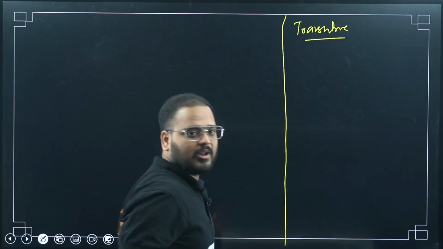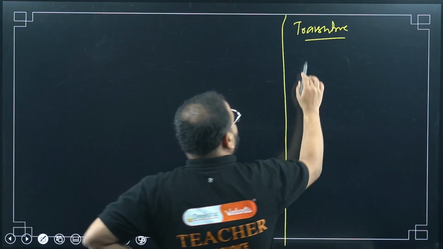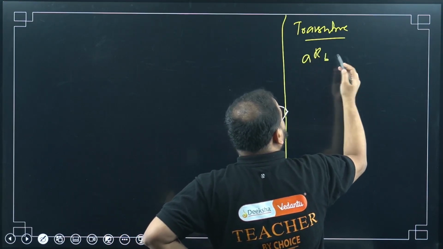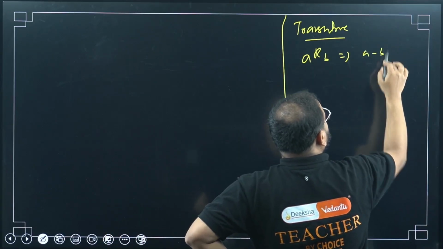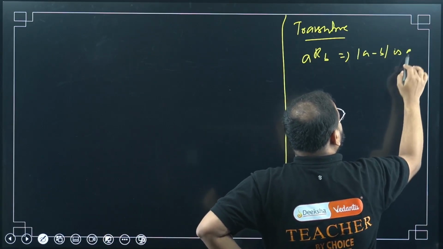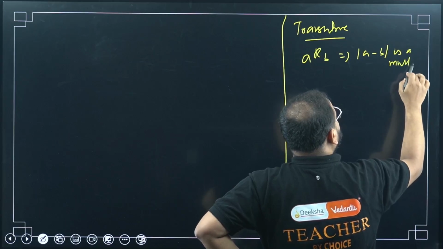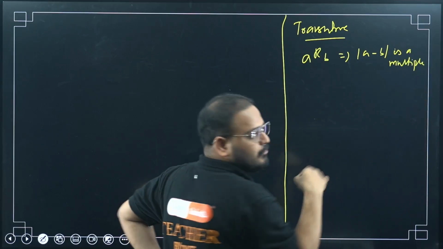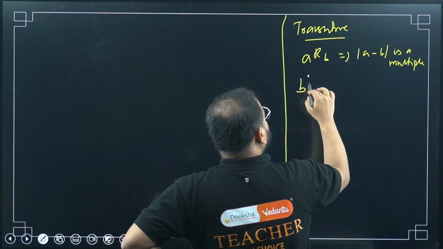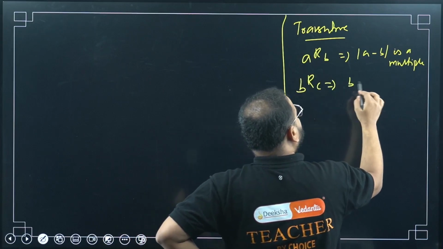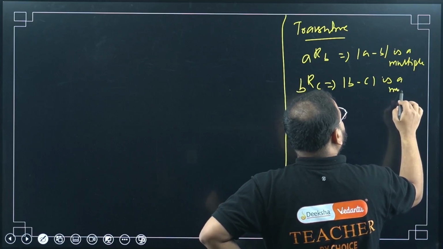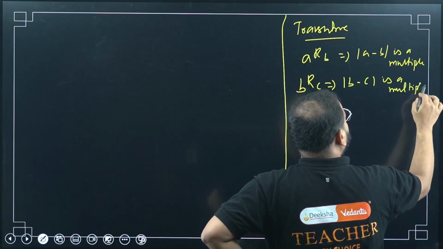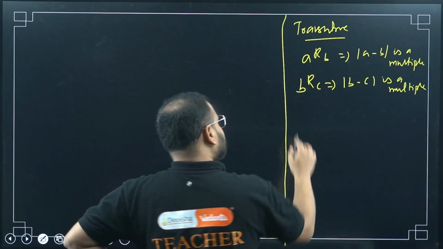For transitive, what will happen? If ARB, then A minus B is a multiple. Next I have to write BRC also. These are my if conditions, no? So B minus C is a multiple. What about the next one? Then ARC should also be there.